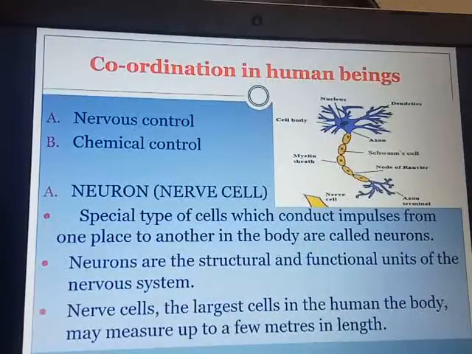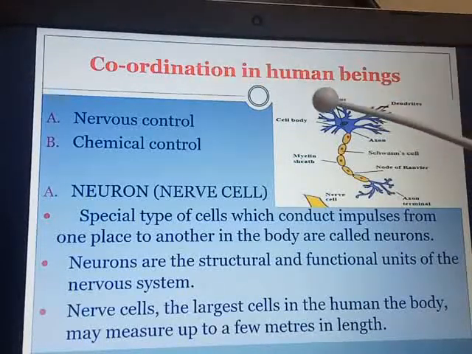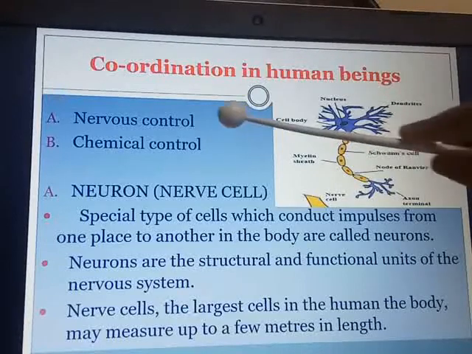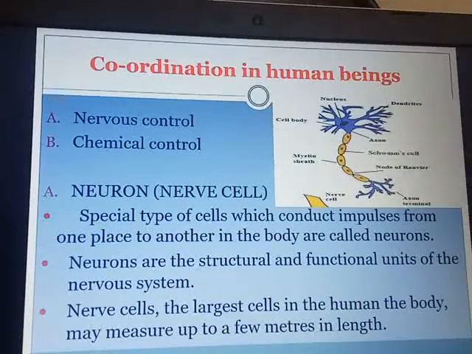Next, we are going to study coordination in human beings. Now you know different life processes go on simultaneously in the human body. All these processes need to be efficiently and effectively controlled and coordinated. Coordination in human beings is done with the help of two systems. One is the nervous control and the other is the chemical control. So let us see first about the nervous control.